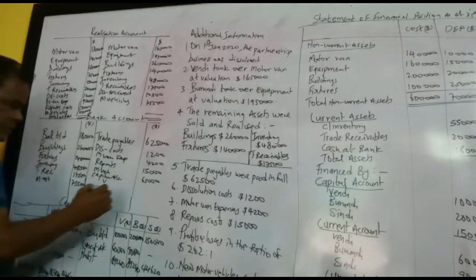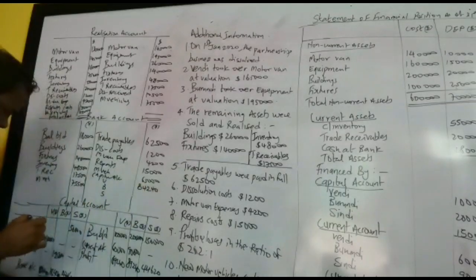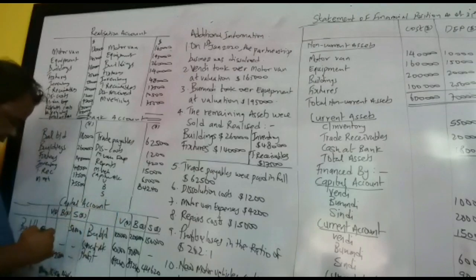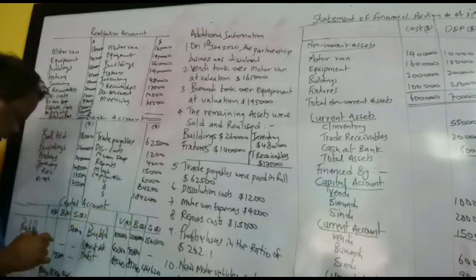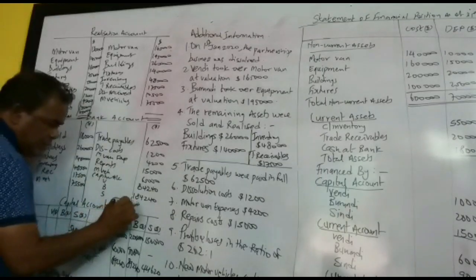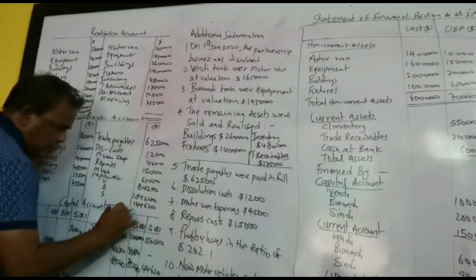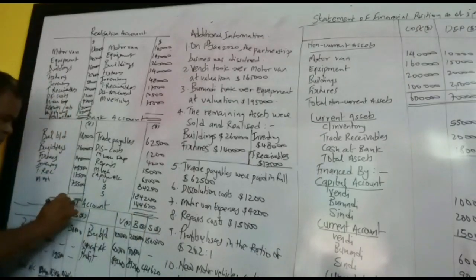We have 84,240, 184,240, and then we have 144,620. Then we have to close the bank account.